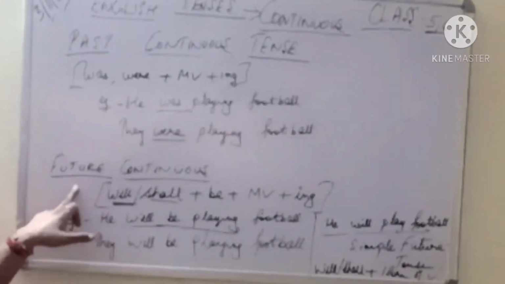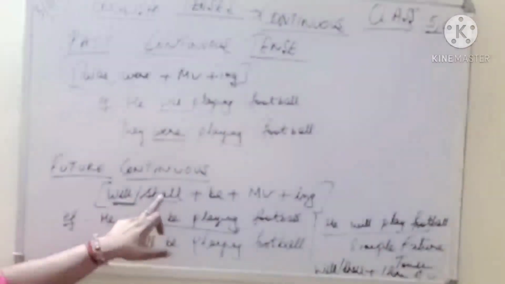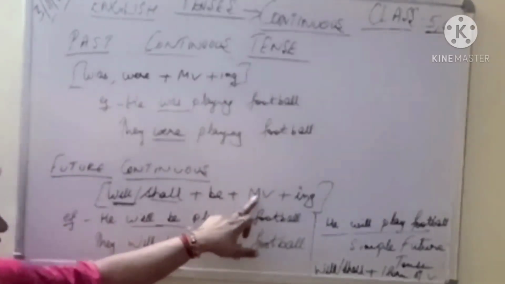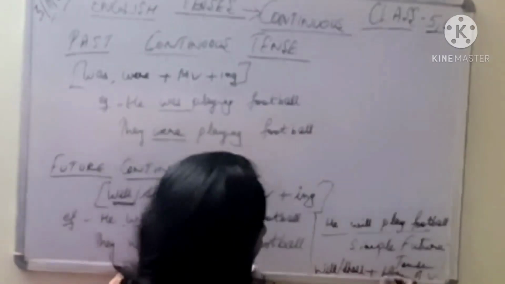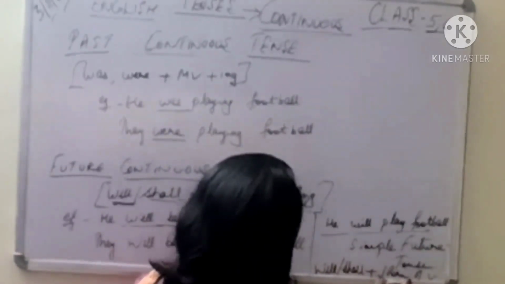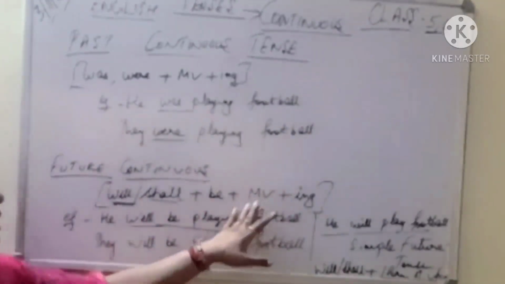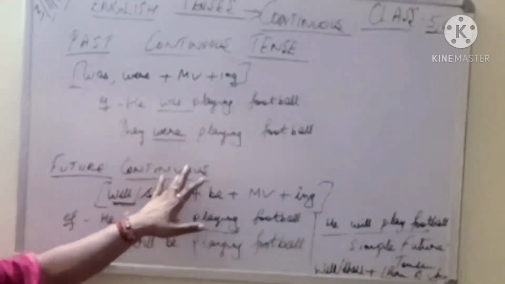But if we are talking of future continuous tense, it always takes will, shall plus be, will be plus your main verb. ठीक है? Will, shall plus your first form of verb or you can say main verb. ठीक है? Plus your main verb and your ing to make it continuous.